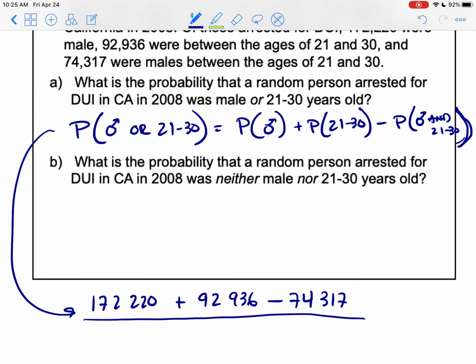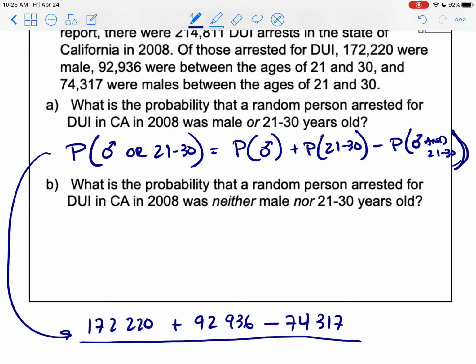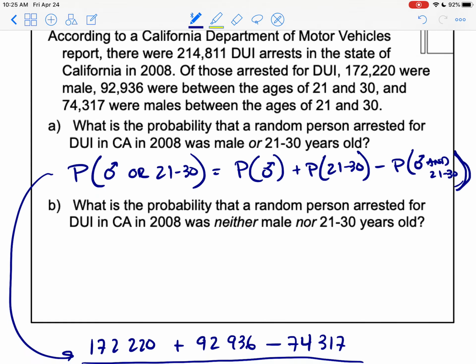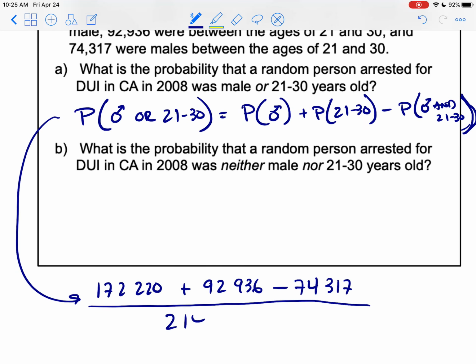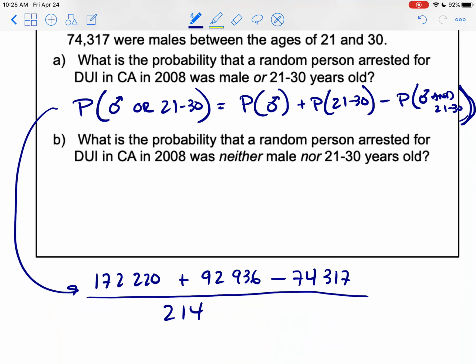And I'm going to divide that by the total. Okay. So the total is 214,811. Okay. So, and don't be afraid to use your calculator to do these things. I'm surely doing that on my own right now.